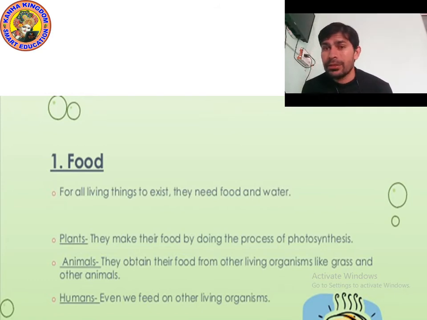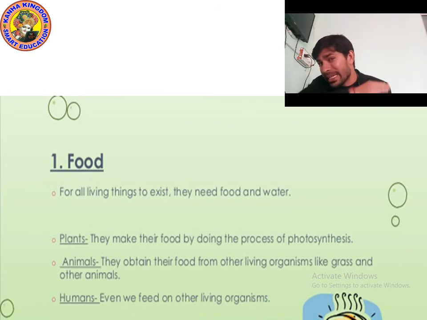So there are many living things who eat only vegetarian food, means they depend upon the plants. And carnivores are those animals who eat flesh of other animals.